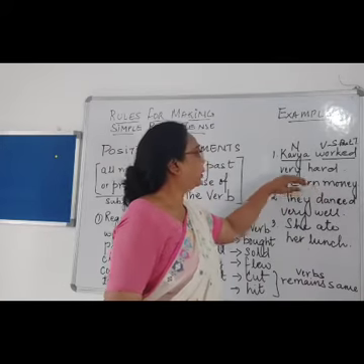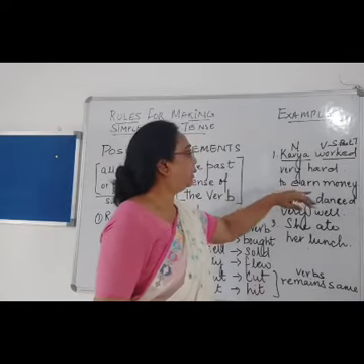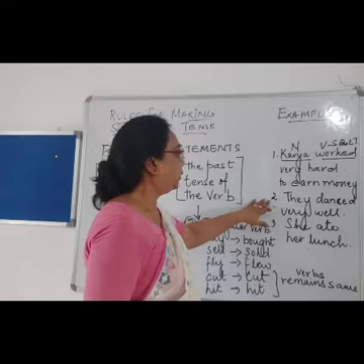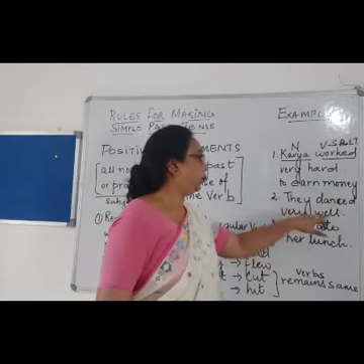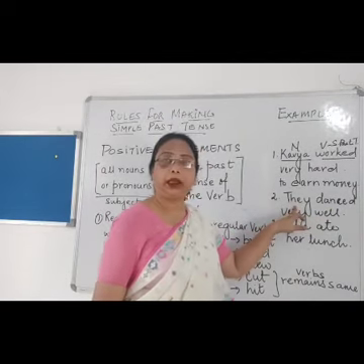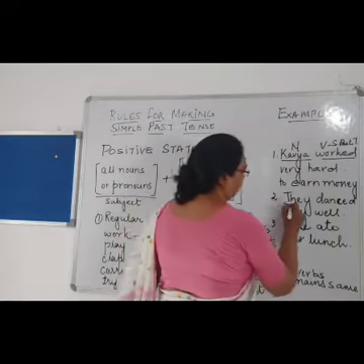Kavya worked very hard to earn money. Next is, they danced very well. Now over here, they is what? Pronoun.